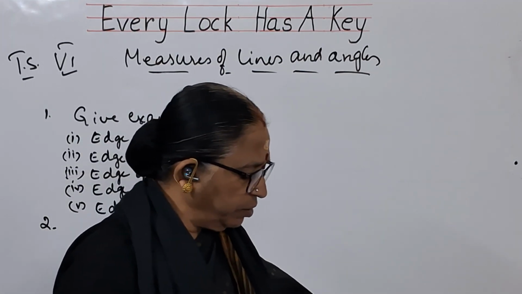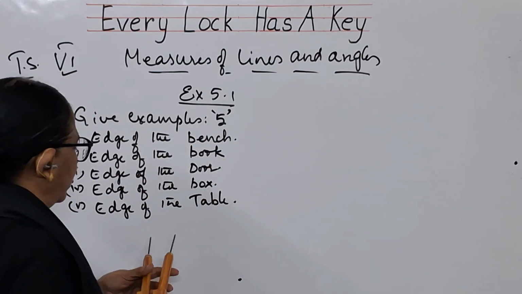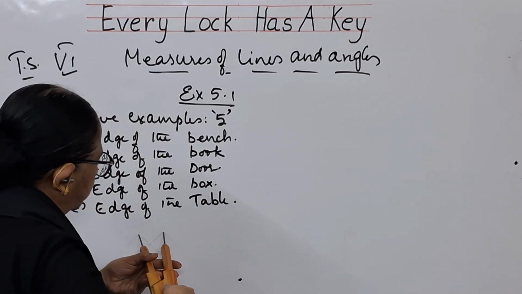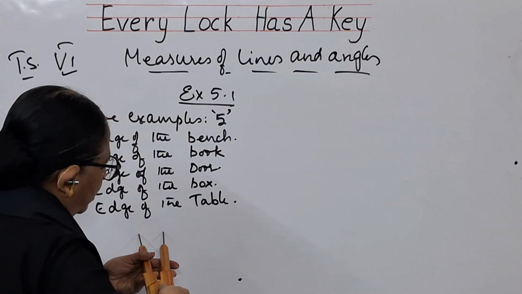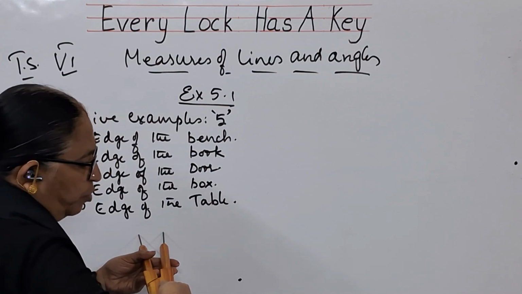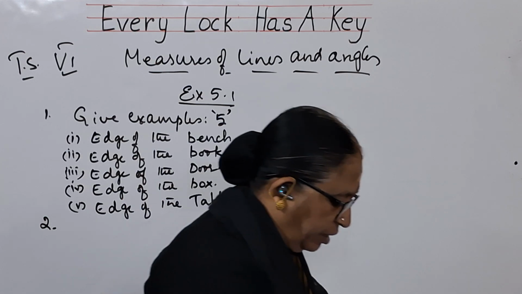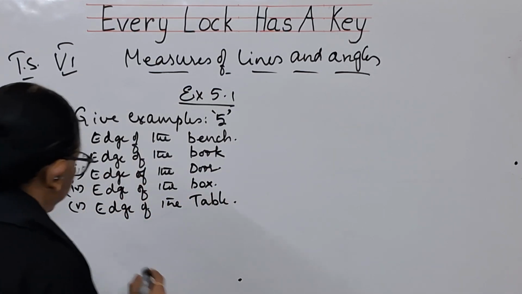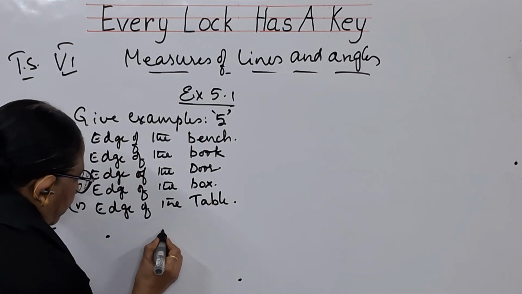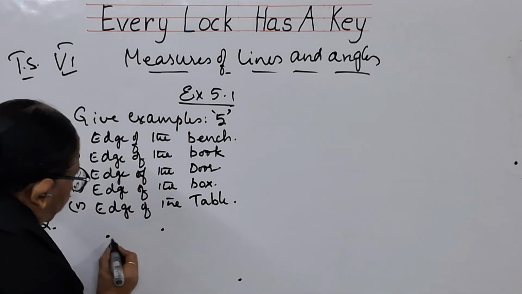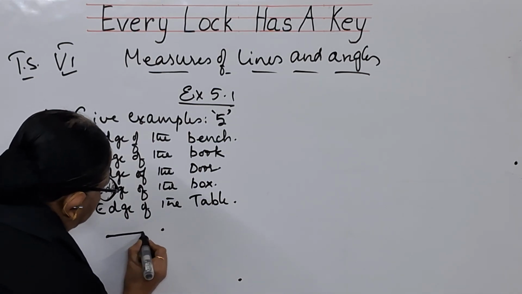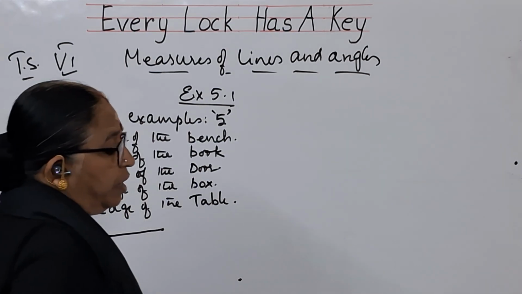Now what you have to do? I cannot do it here on the board because my board cannot punch. But if you do it in your paper, when you press it on the paper, you will be getting 2 holes like this. One is here, one is here. So if you join them, definitely you will be getting the line segment.